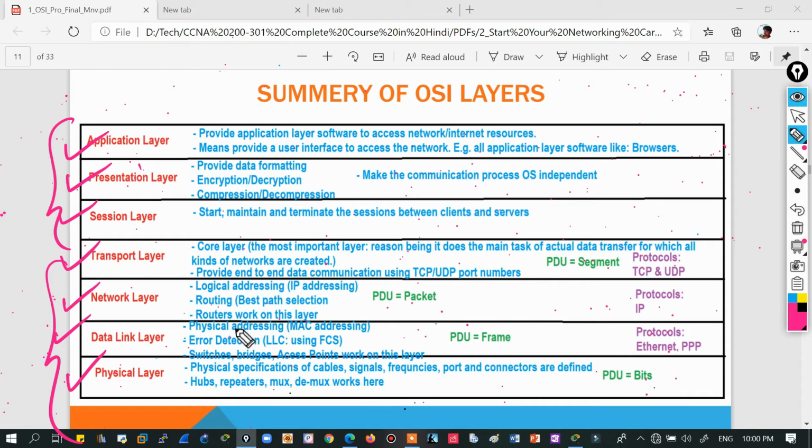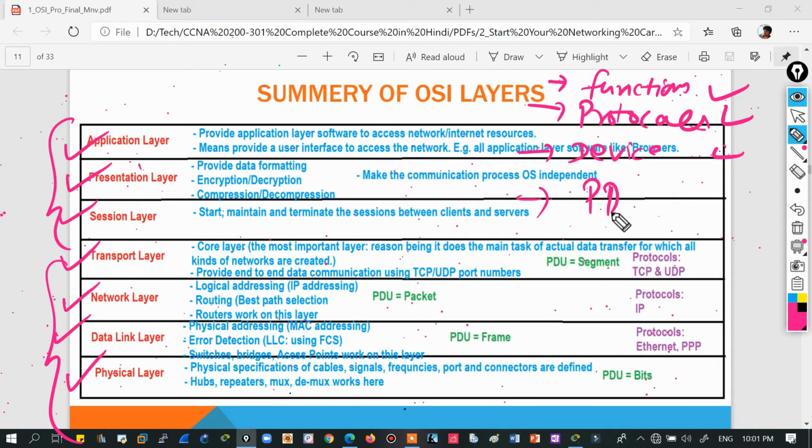As I told you, we need to discuss four parts about each layer: functions, protocols, devices, and the name of the PDU at each layer. We are done with the first three, so the PDU part is left. Let's discuss it.